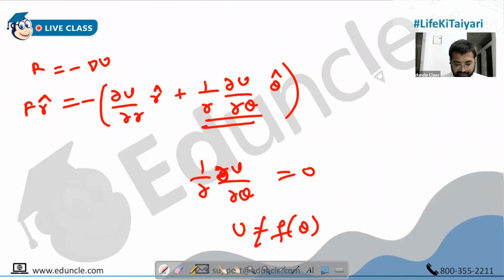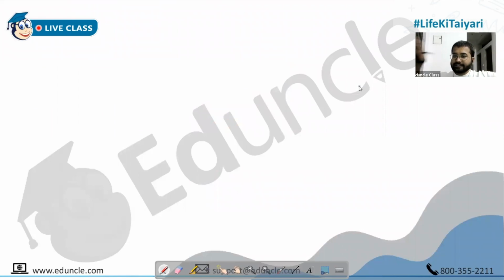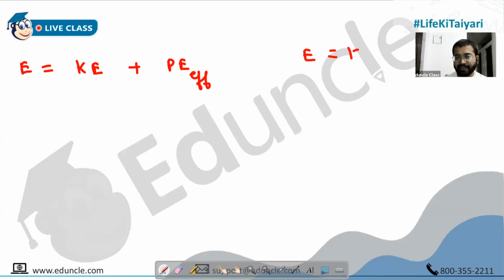And then after this comes the most important part, the heart of the chapter, that is the energy equation, people. We learned it in a way which I'm sure no other students of your age would have learned. That is the difference between the old convention and the new convention. So energy is given by two things. Either you say kinetic energy plus potential energy. In the old convention, you have effective potential energy, and in the new convention, the total energy is given by kinetic energy, where you have total kinetic energy.